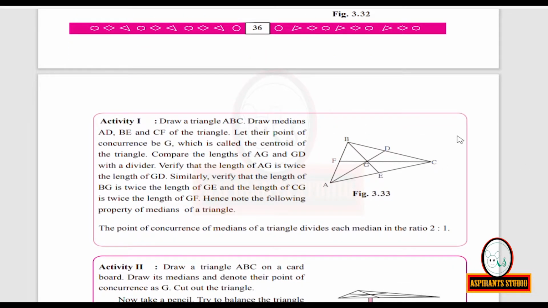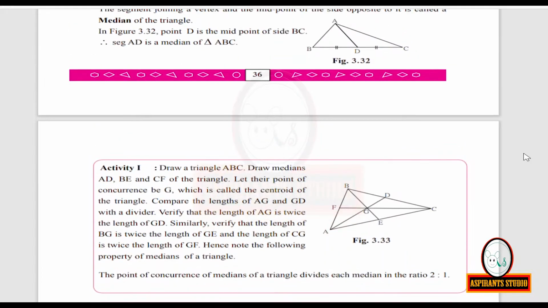Activity 1. Draw a triangle ABC. Draw medians AD, BE and CF of the triangle. Let their point of concurrence be G, which is called the centroid of the triangle.